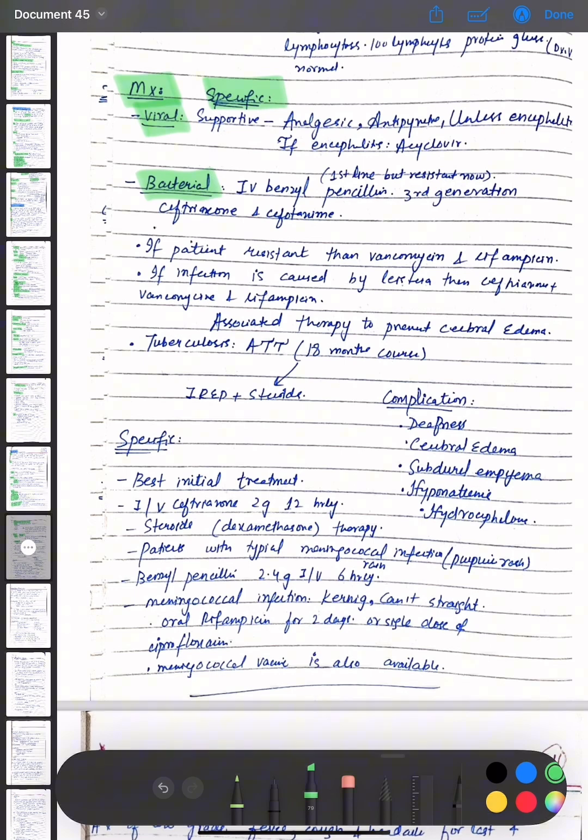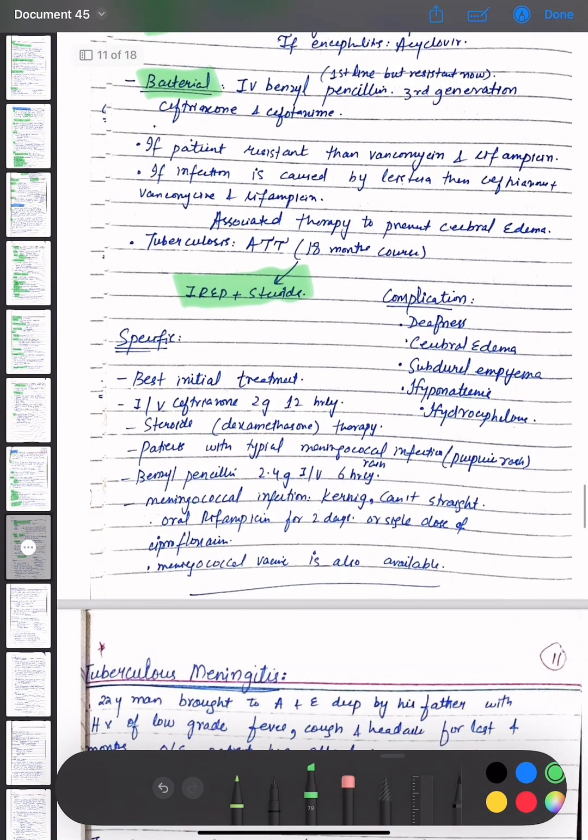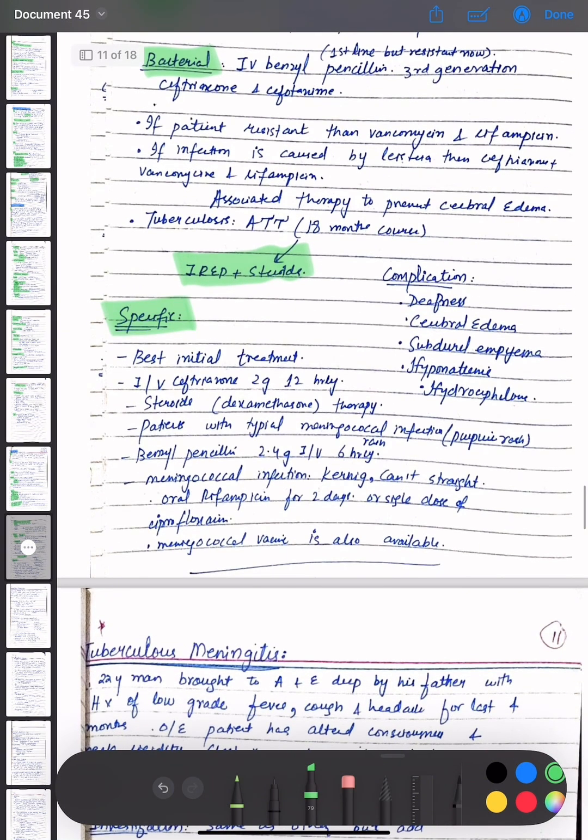Associated therapy to prevent cerebral edema and tuberculosis is ATT, that is an 18-month course, plus steroids. The specific treatment for meningitis is, best initial treatment is intravenous ceftriaxone 2 gram twice a day for 14 days, along with steroids, that is dexamethasone therapy. Patients with typical meningococcal infections, that is purpura, benzyl penicillin 2.5 gram intravenous is given 6 hourly.